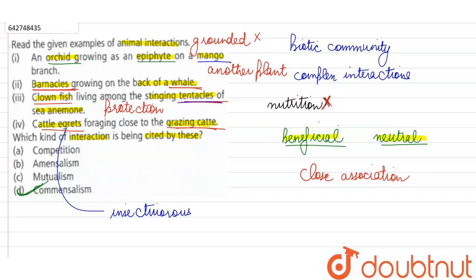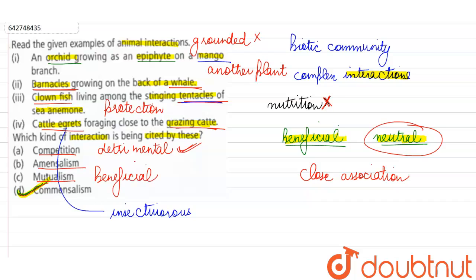So all of these are examples of commensalism, because in all of these interactions, one of these species is benefiting and it is not detrimental for the other species also. The other species remains neutral. So only option D, commensalism, can be our correct answer, because in competition, none of them benefit. It is an interaction which is detrimental for both of the species. So there is no way this can be our answer. In amensalism, yes, one of the species remains neutral, but for the other species, it's not beneficial, it's detrimental. And in mutualism, we have an association which is beneficial for both of the species involved. So over here, option D, commensalism, is our correct answer after looking at the given examples.